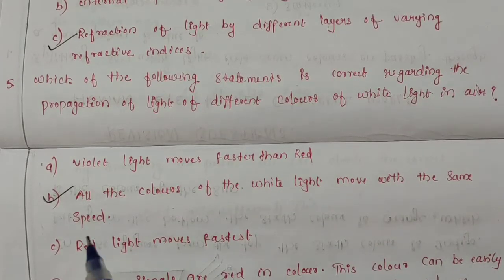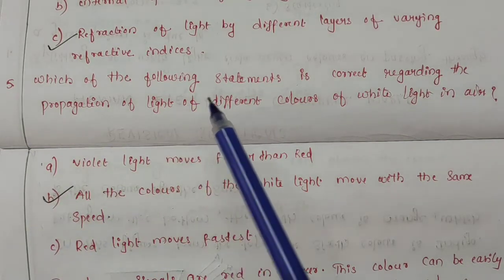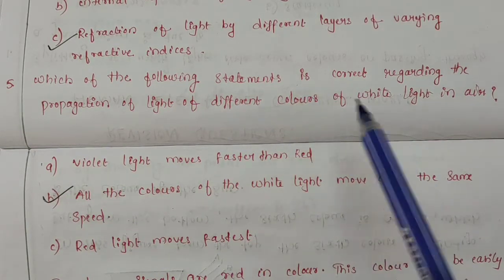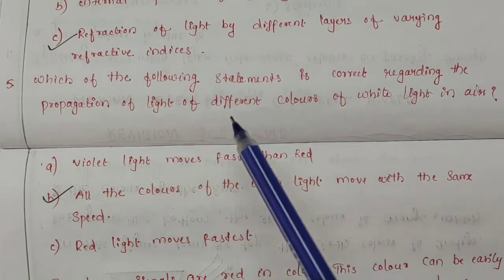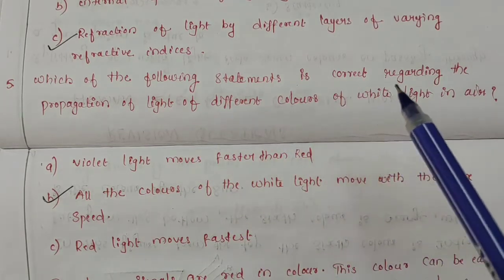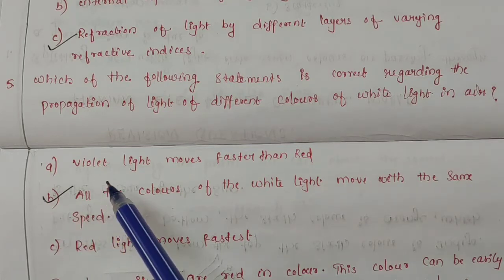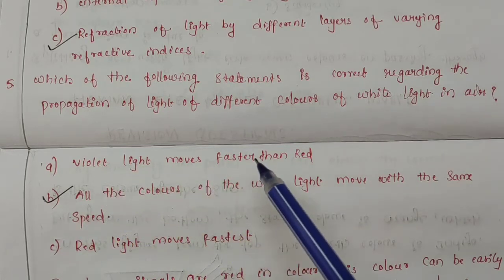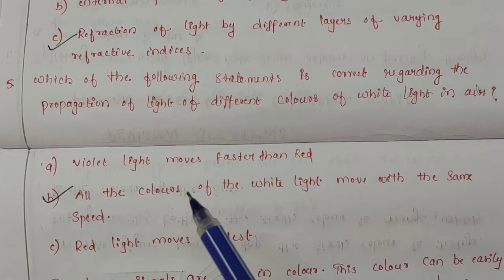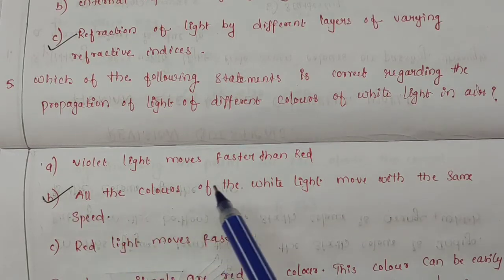Now see the fifth question. Which of the following statements is correct regarding the propagation of light of different colors of white light in air? Options are: violet light moves faster than red. All the colors of the white light move with the same speed. Red light moves fastest. The right answer is all the colors of the white light move with the same speed.